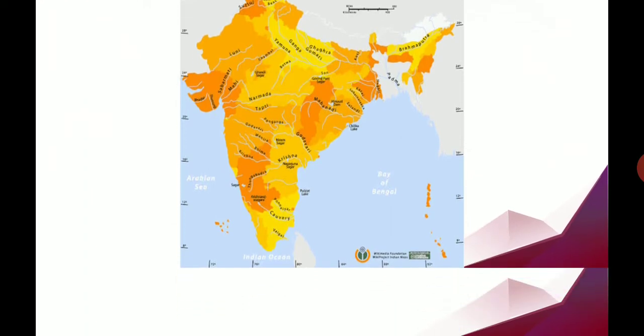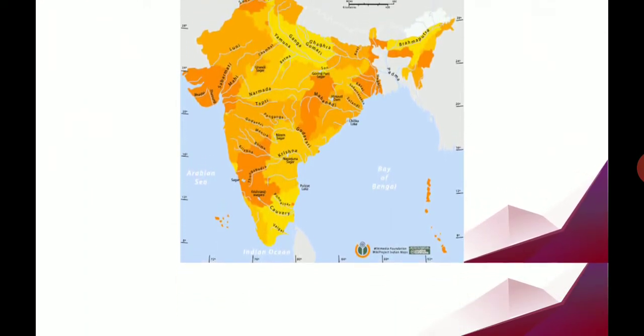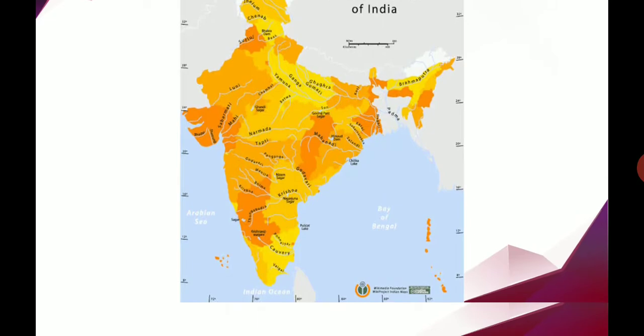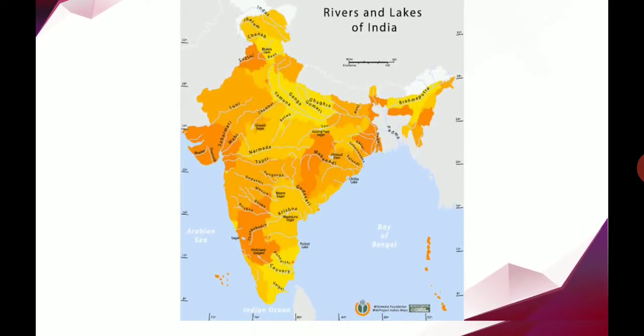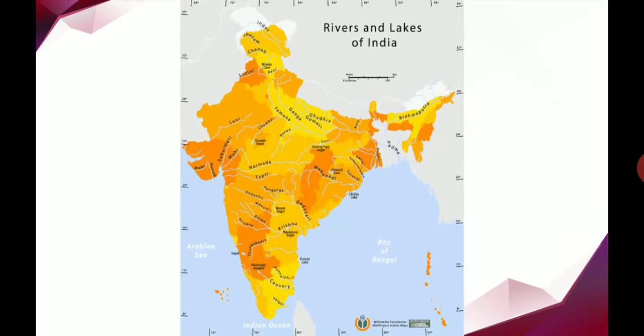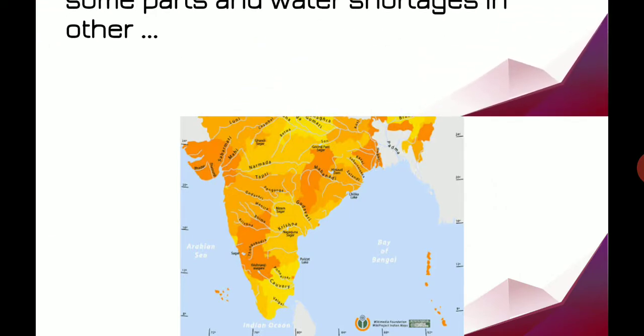This is the Indian rivers and lakes, the diversions and everything which is formed. If you observe the extreme north, the Indus river is there, and the Ganga river, Yamuna river, and Brahmaputra river in Assam.